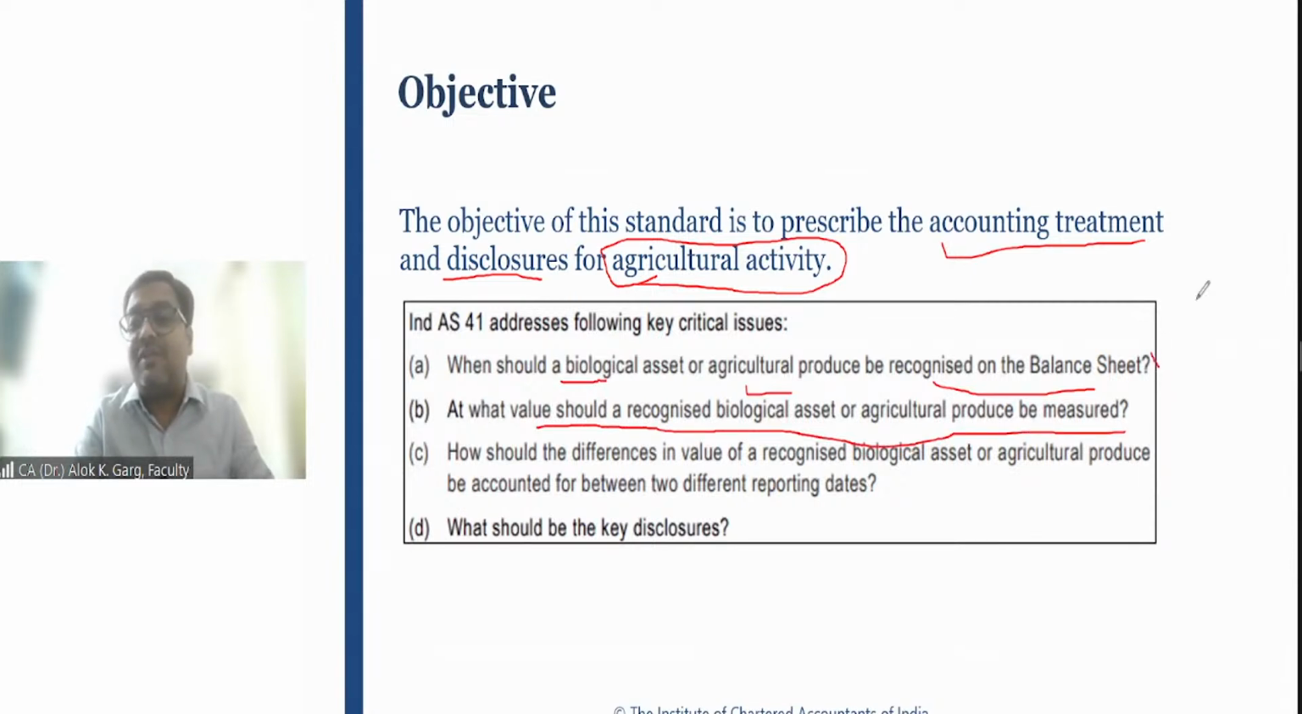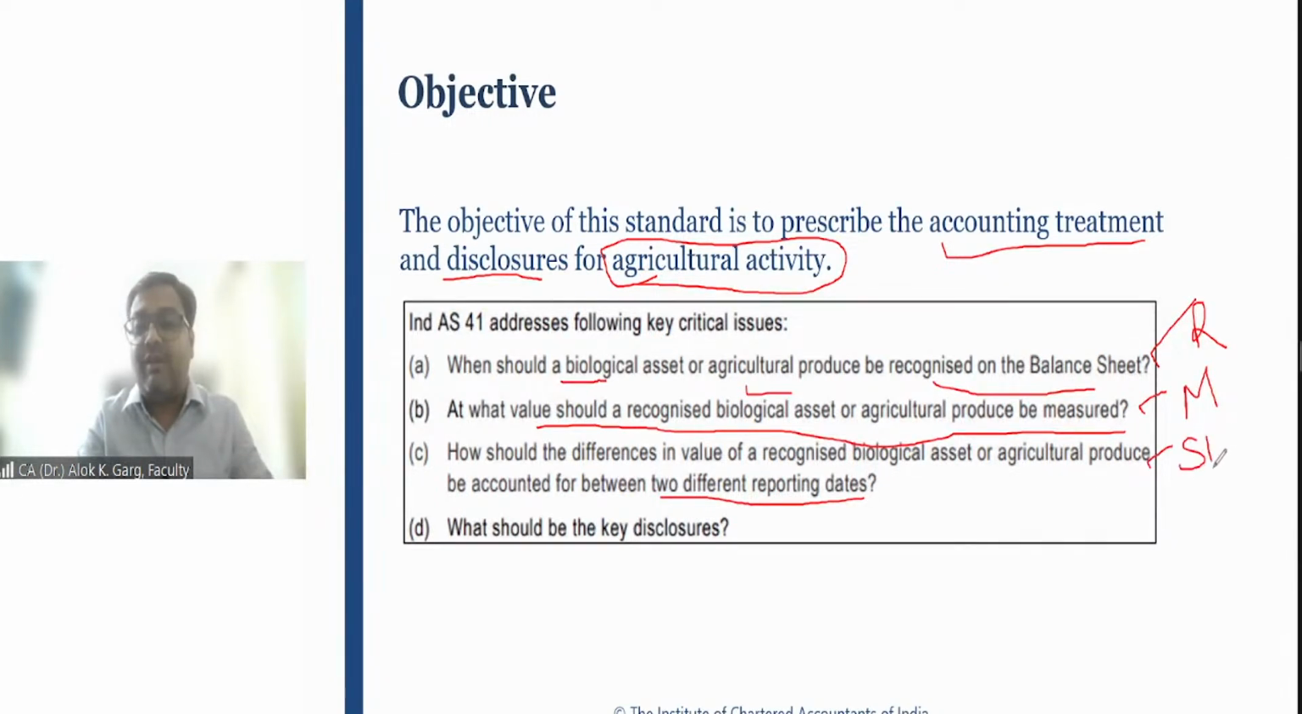So the first question talks about recognition, right? So this standard talks about recognition of biological asset and agriculture produce. The second question talks about measurement, right? At what value this biological asset and agriculture produce is going to be measured. Third, how should the difference in value of a recognized biological asset or agriculture produce be accounted for between two different reporting dates? This standard also talks about subsequent measurement, right?